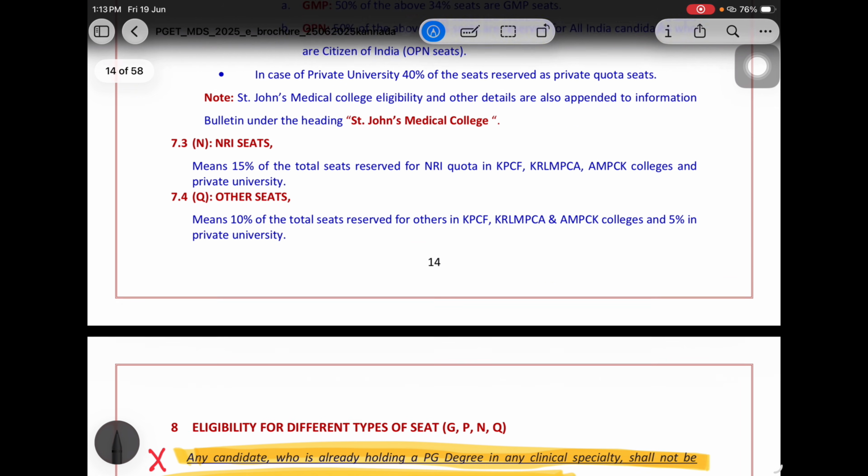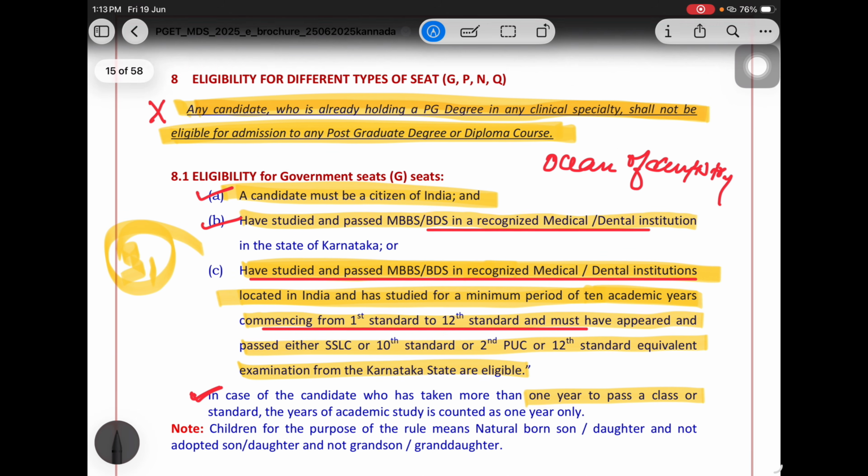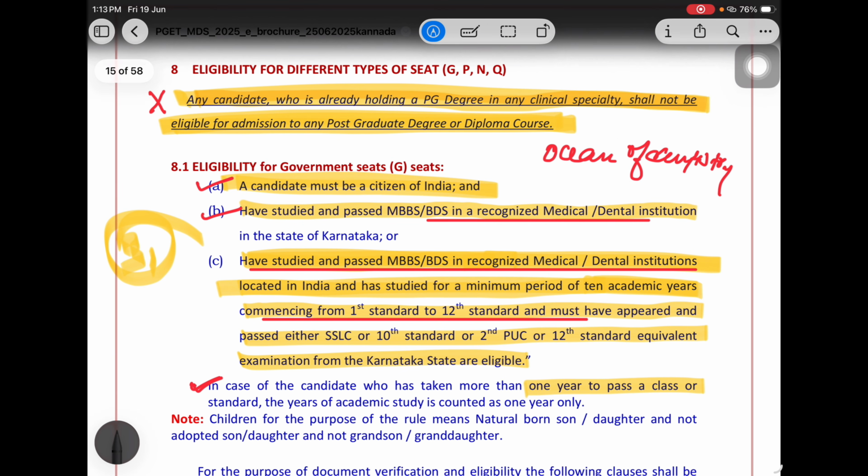See, out of all these things, if you have already taken any seat in MDS or you are already enrolled, then you are not eligible. That's why they demand a gap certificate.